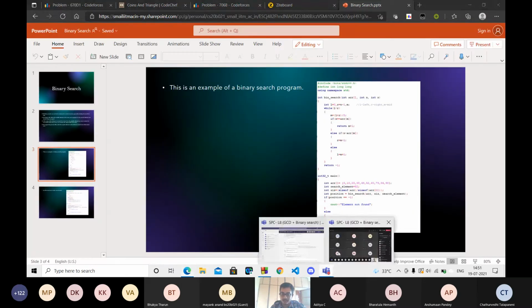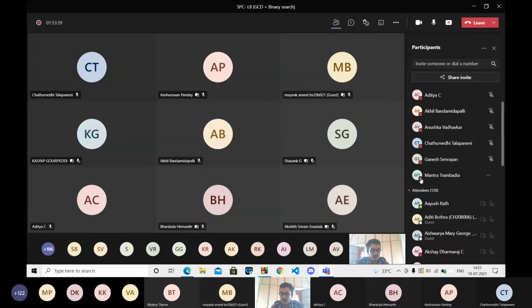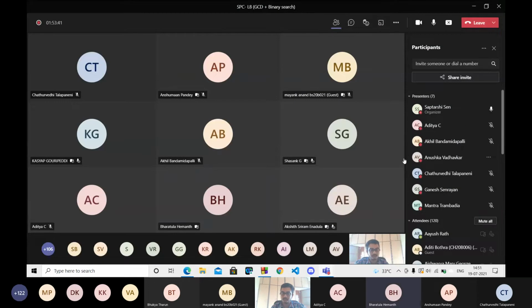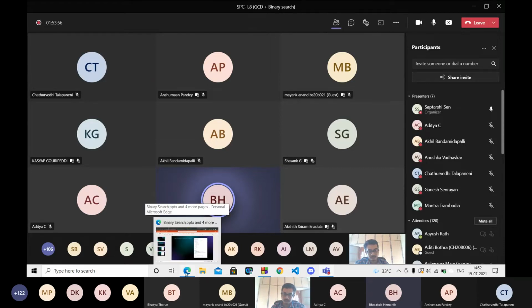So anybody has doubt in the binary search code part till now? If you remove the first part, then we'll obviously get return -1. If it is equal to array of M, we return M plus 1. But if you remove that, we'll eventually return -1.